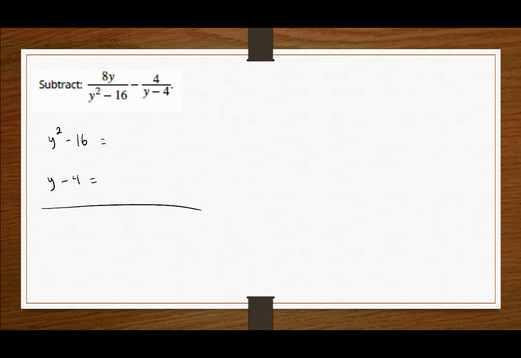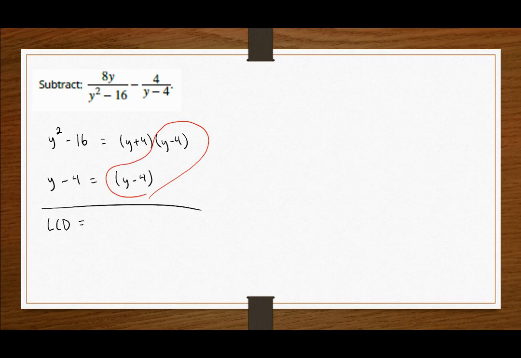So what are the factors of y squared minus 16? Well, this is a difference of squares, so it should have factors that produce a product of conjugates. So y plus 4 and y minus 4. What are the factors of y minus 4? Well, there aren't any. It's just going to be y minus 4. So what is the LCD? Well, I've got at least one thing in common here, y minus 4, so that's part of it. The other factor given is y plus 4. So it looks like really only one of these terms needs to be rewritten.